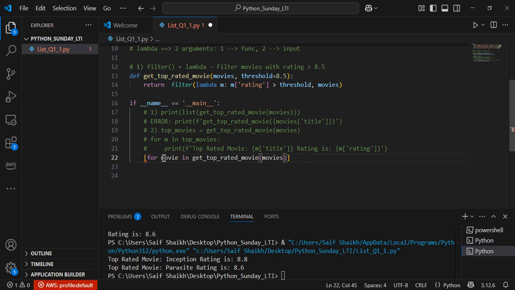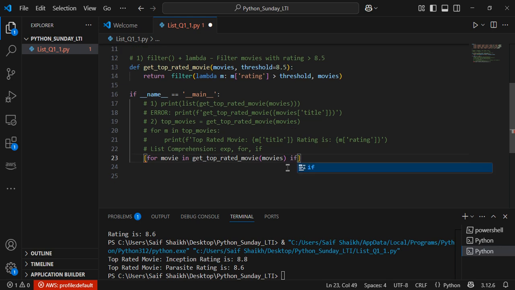When we write list comprehension, it has three parts: expression, your for loop, and your if condition. So this is the for loop I have written. Let's say if you want to filter, you can write if conditions. And now I'm writing an expression.